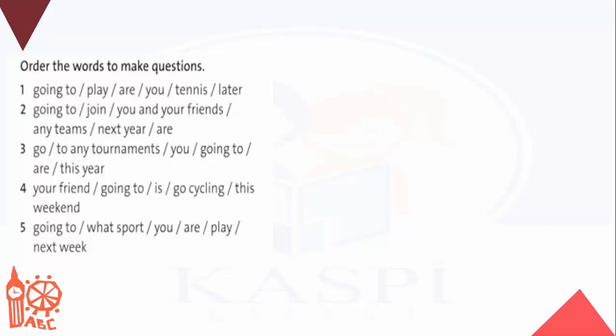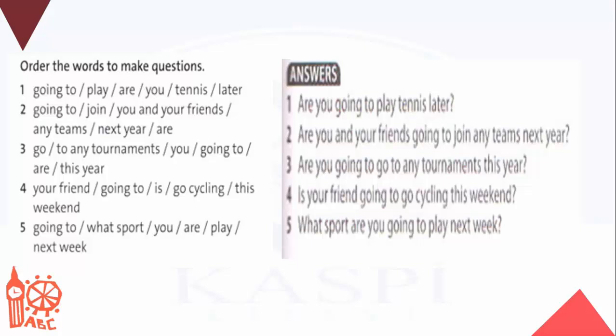Number 1. Are you going to play tennis later? First we see am, is, are, and then we see the subject. After the subject, then we have going to play. Going to, followed by the base form of the verb. Number 2. Are you and your friends going to join any teams next year? Number 3. Are you going to go to any tournaments this year?